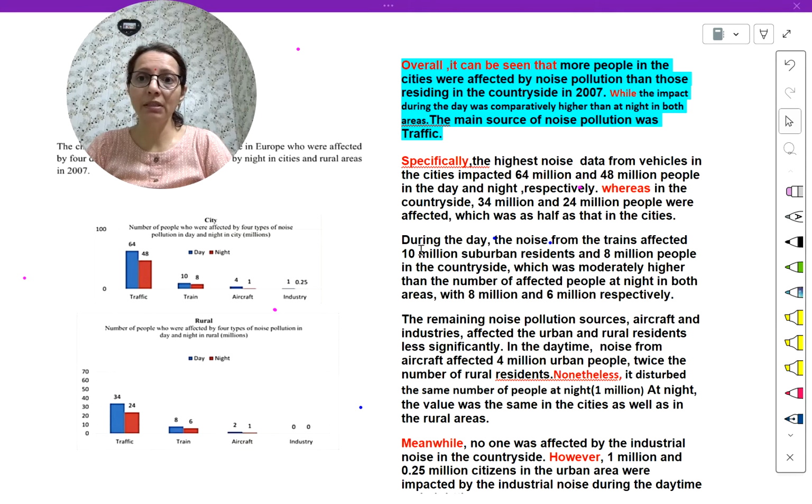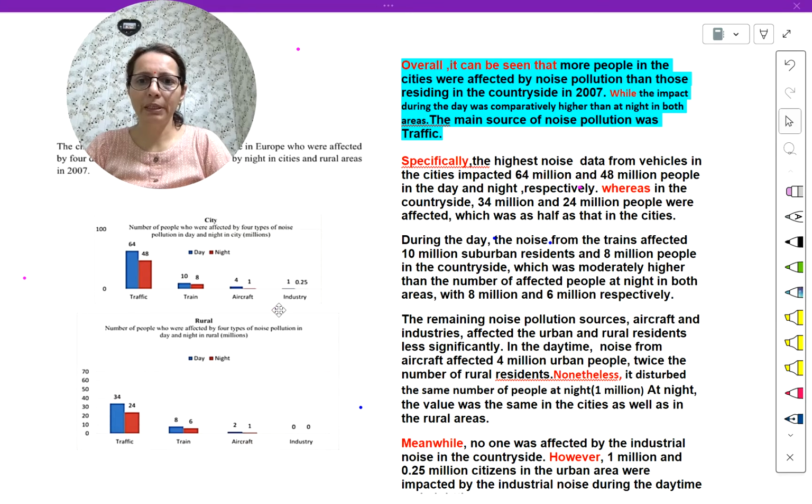Now we will talk about trains. So we have changed the style of writing the sentence. Here we were talking directly from this. Now we will talk about day and night, but we will talk about trains only. During the day, the noise from the trains affected 10 million suburban residents and 8 million people in the countryside, which was moderately higher than the number of affected people at night in both areas. So moderately higher. Here it is 10, it is 8, and during night time it was 8, so less than, with 8 million and 6 million respectively. 8 million in city they are talking, and 6 million in urban they are talking.